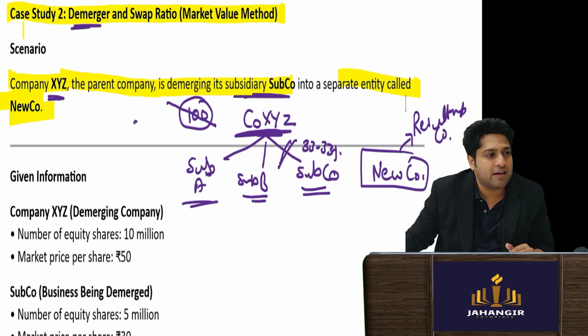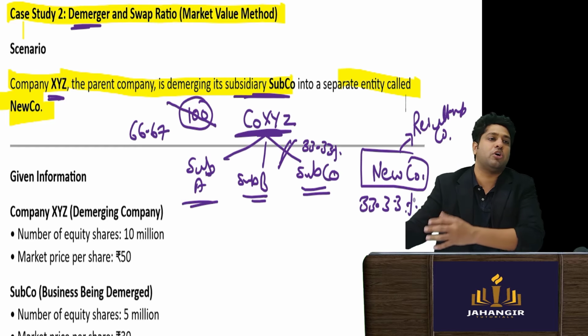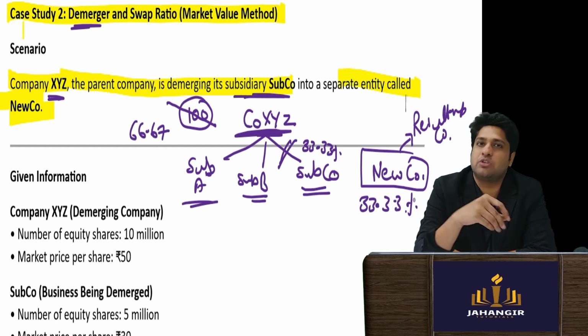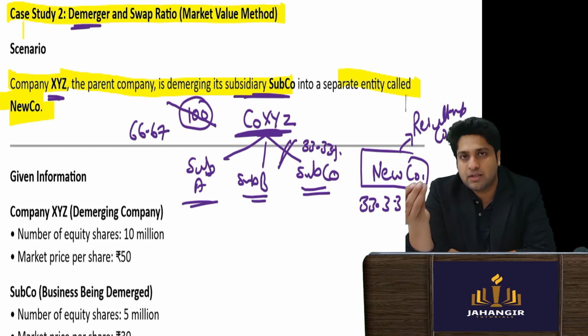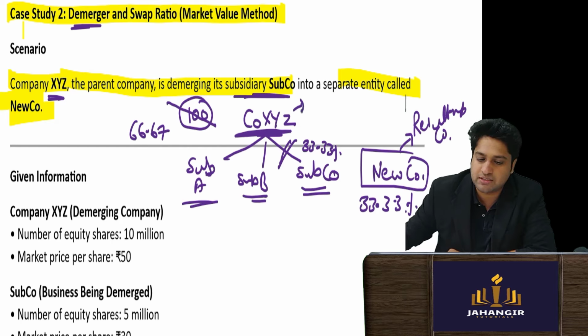So now my value will be 66.67, because 33.33% of the value has gone to the resultant company. Then we will tell the shareholders of company XYZ not to worry, this company is called a demerged company.